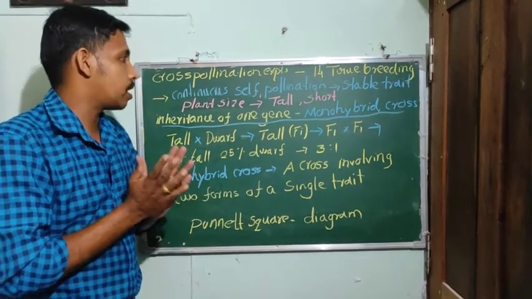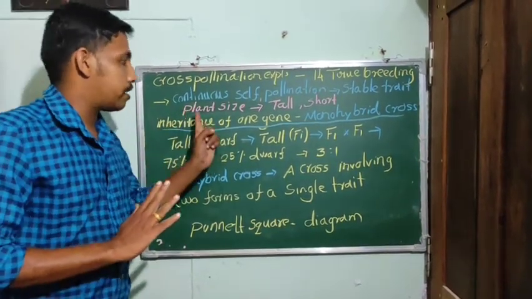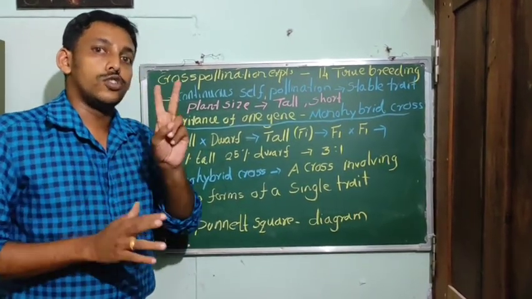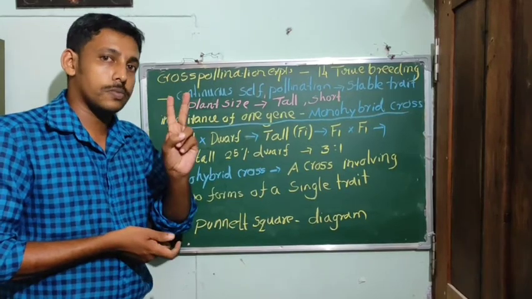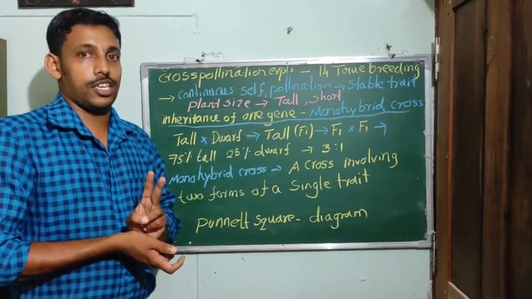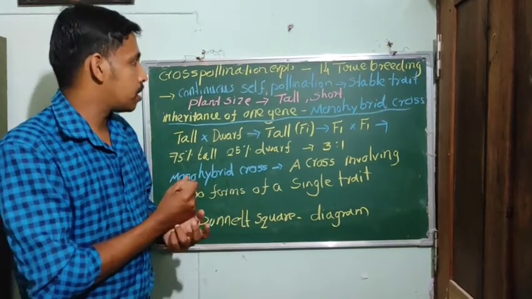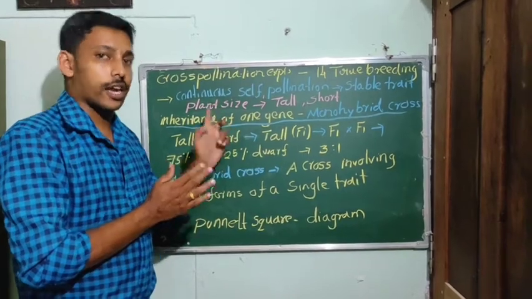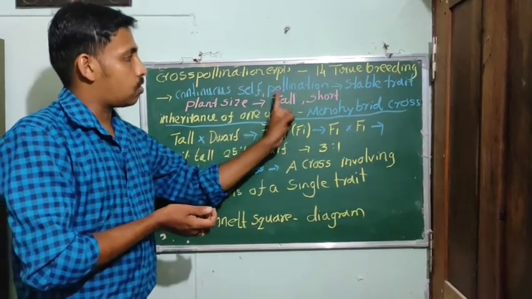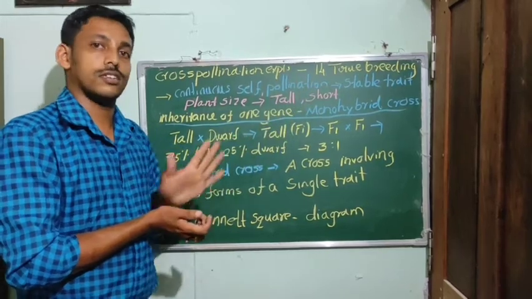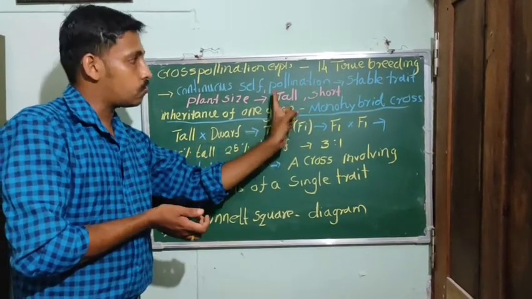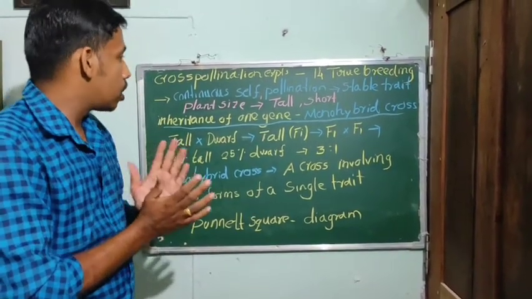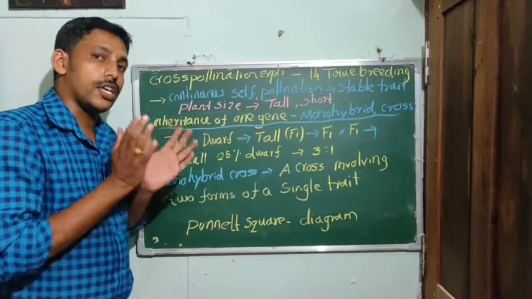For example, here we are taking plant size as the character. For each character, there may be 2 forms. These 2 forms of a character are known as the trait. Here, plant size is the character, and the 2 forms, tall and dwarf, or tall and short, are known as traits.